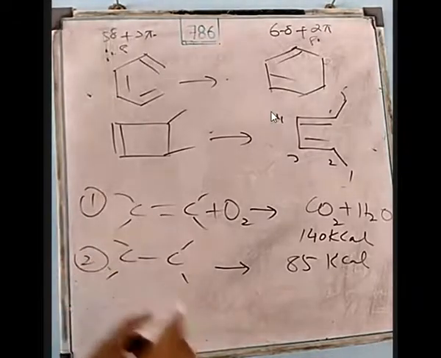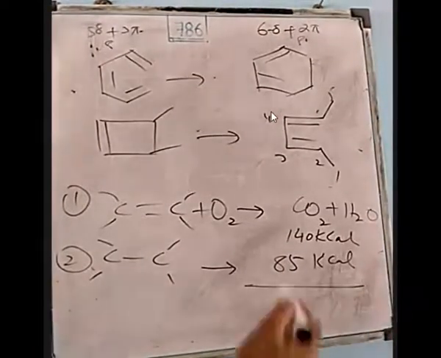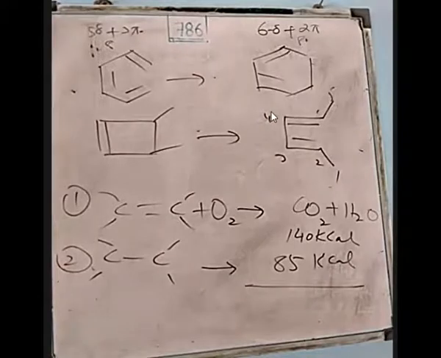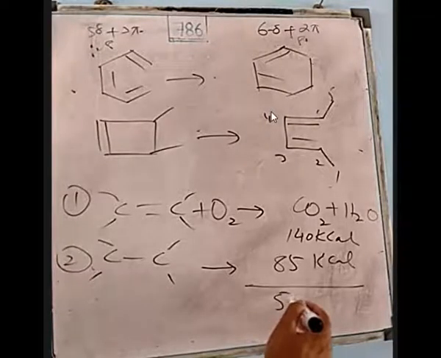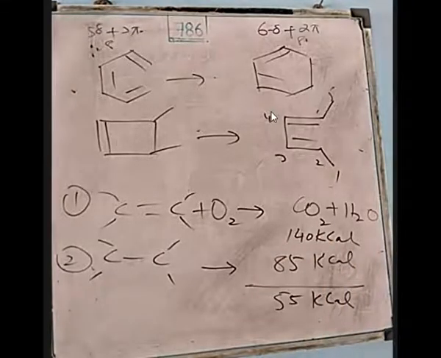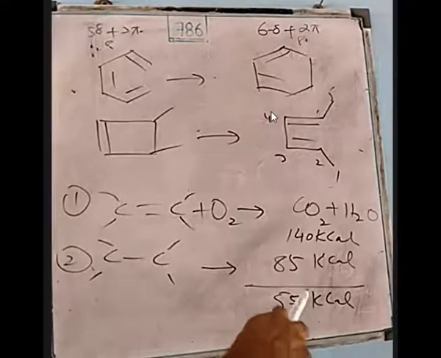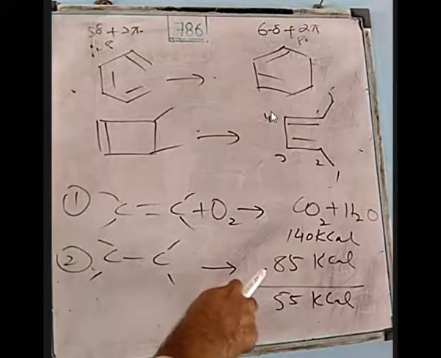Now heat of combustion of pi bond: 140 minus 85, that is 55. So 55 kilocalories is the heat of combustion of the pi bond.